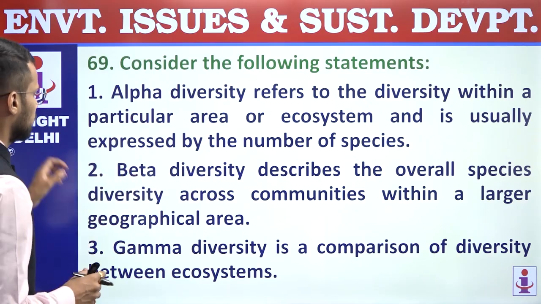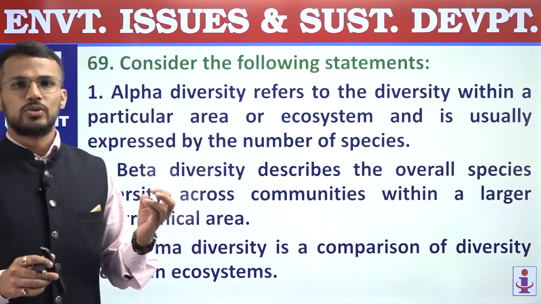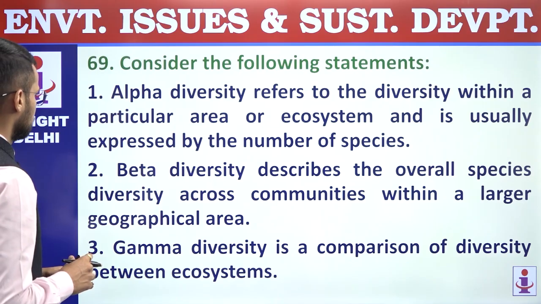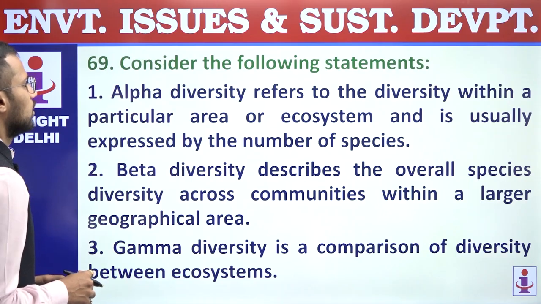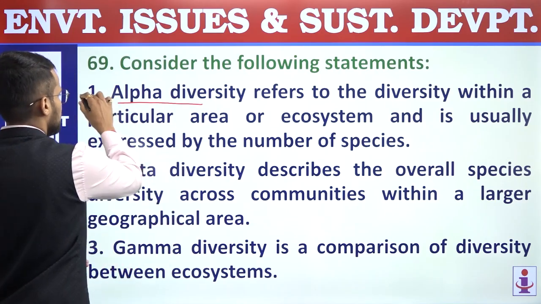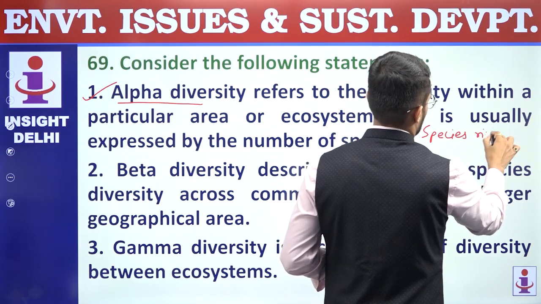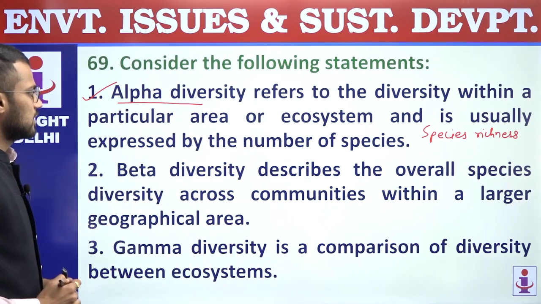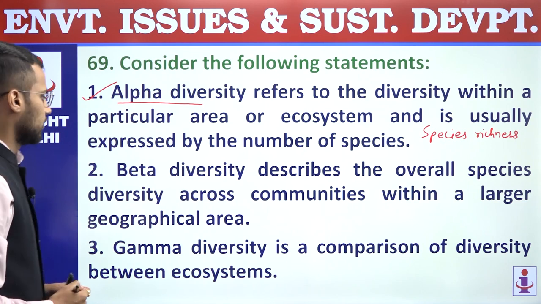69. Consider the following statements. So the question is on measurement of biodiversity. Biodiversity can be measured using alpha biodiversity, beta biodiversity, and gamma diversity. Let us consider. First, alpha diversity refers to the diversity within a particular area or ecosystem and is usually expressed by the number of species. Right, so alpha diversity is nothing but species richness. How many species are there? It is nothing but species richness. First is correct.